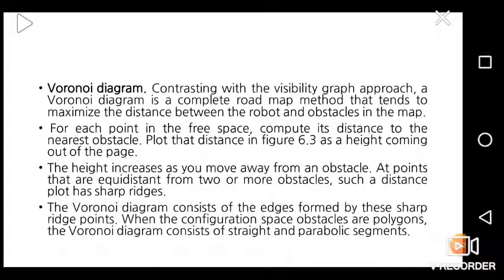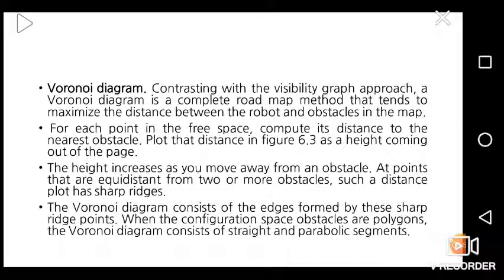Voronoi diagram. Contrasting with the visibility graph approach, a Voronoi diagram is a complete roadmap method that tends to maximize the distance between the robot and obstacles in the map. For each point in the free space, compute its distance to the nearest obstacle. Plot the distance, as shown in the figure, as height coming out of the page. The height increases as you move away from the obstacle, at points that are equidistant from two or more obstacles.